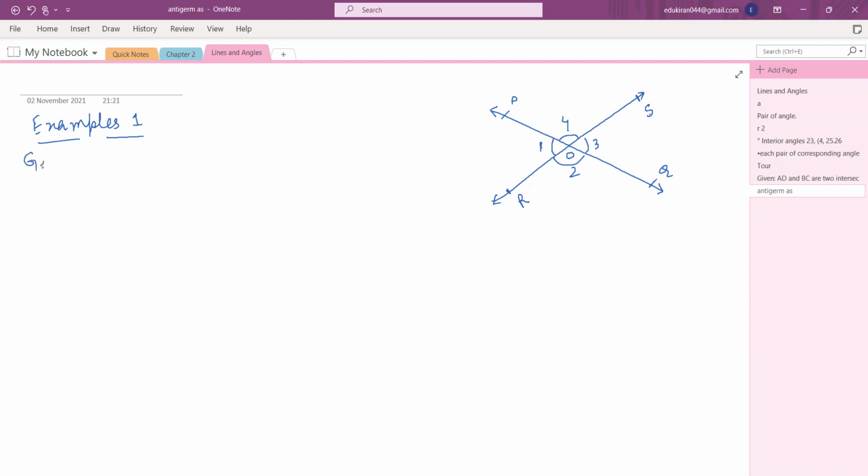Now, first thing, what is given to you in this question? It is given to you that the ratio of angle 1 and angle 2 is equal to 5:7. They are in the ratio 5:7. Now what you have to find? All angles. That means instead of writing all angles, you write angle 1, angle 2, angle 3, and angle 4. So you have to find the values of all the angles. So let's do the solution. See, it's very easy.